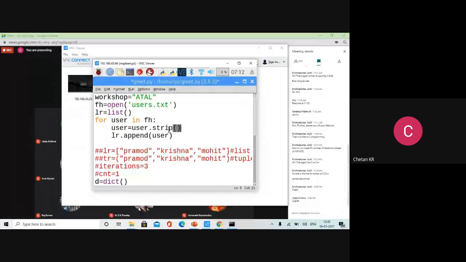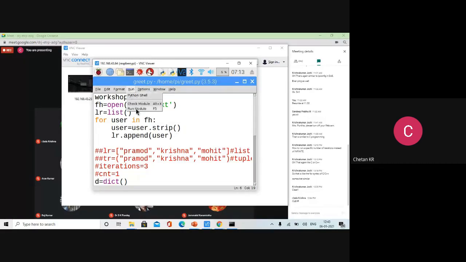It is a string function, strip. All string functions are immutable. You have to assign the answer back. This is required. If you remove this, it will not work. But for the list, we are not assigning anything. Simply we are calling lr.append. It will do the job. The reason is list is mutable, whereas string is immutable. Okay.